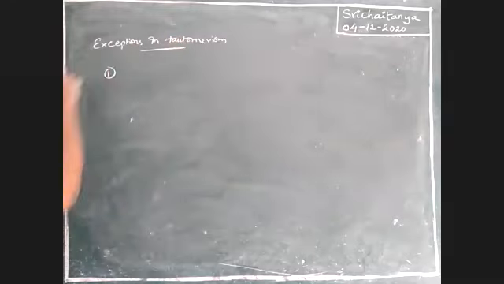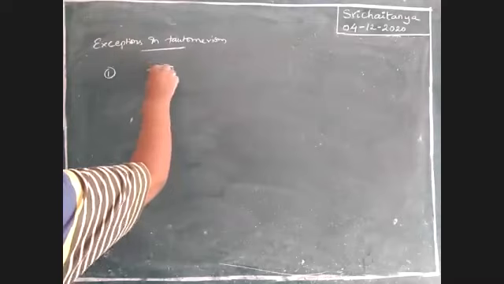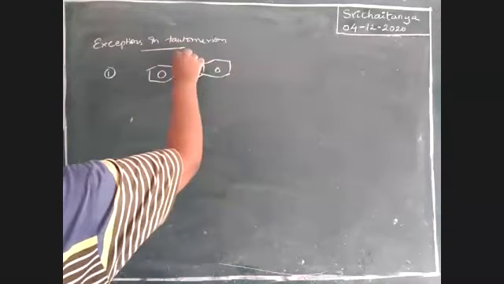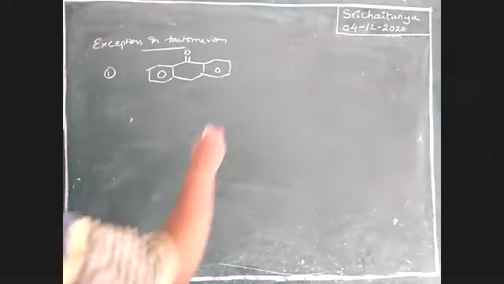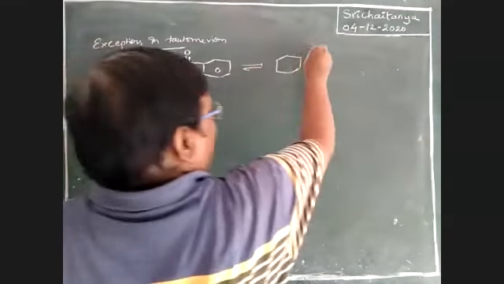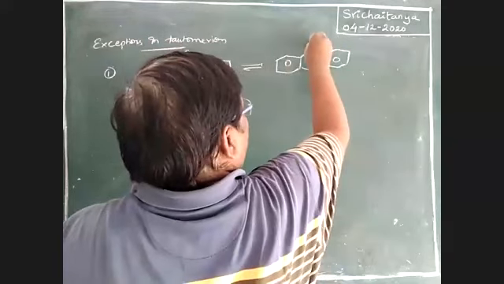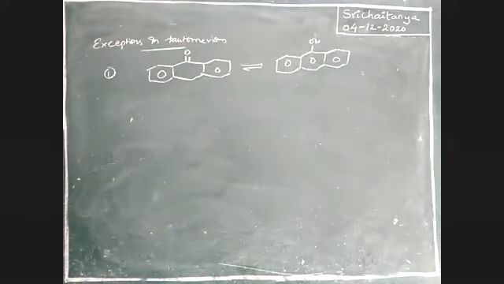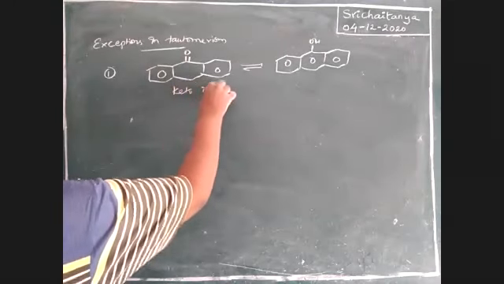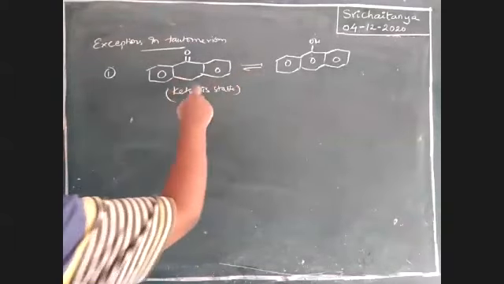See here, first one: double bond over, this converts into enol form. Already we wrote it is enol form, but mostly keto form is stable. Even though aromaticity is there in that, keto is very, very stable.